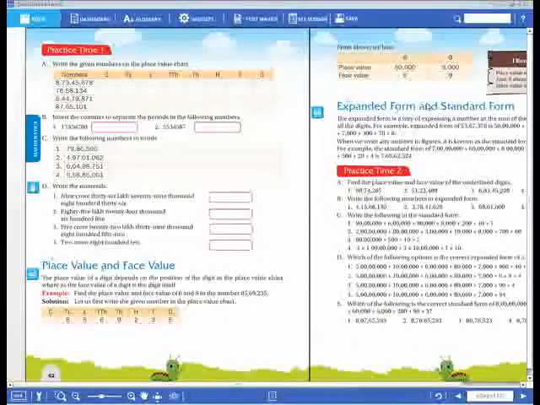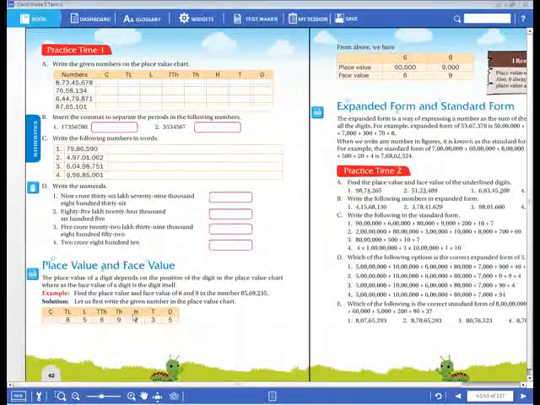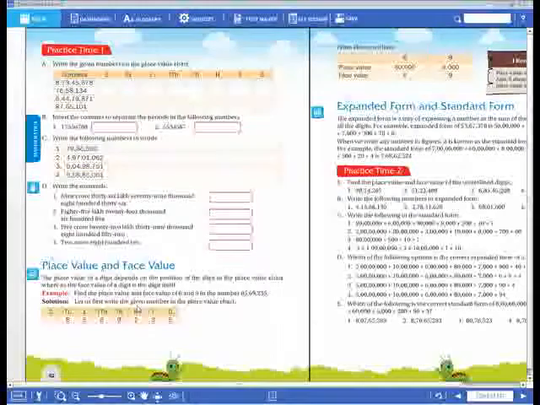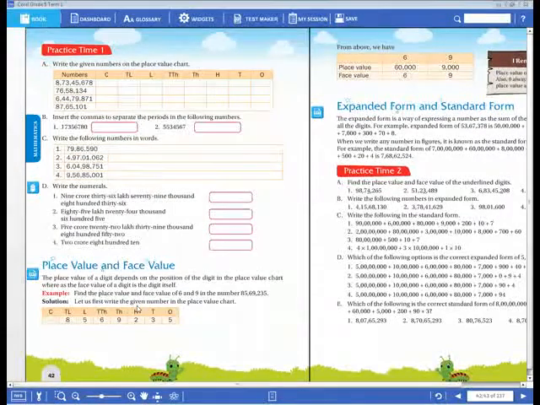Now, in this way, when you find the place value of any digit in a given number, it depends on the position of the digit and we have to multiply with that place value. Okay. Now, how do you find the face value of a digit? The face value of a digit is the same digit itself. What will come? The same digit itself.